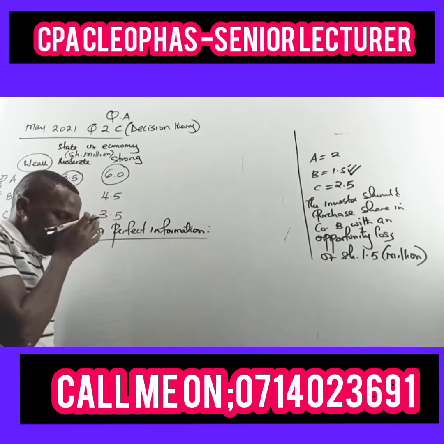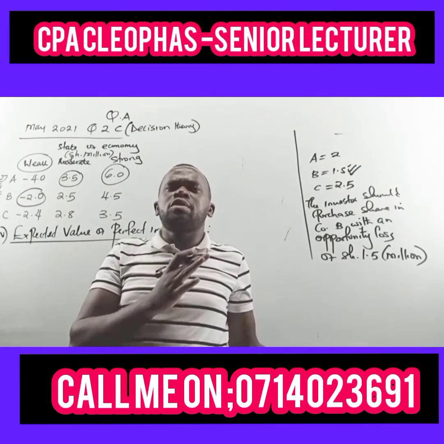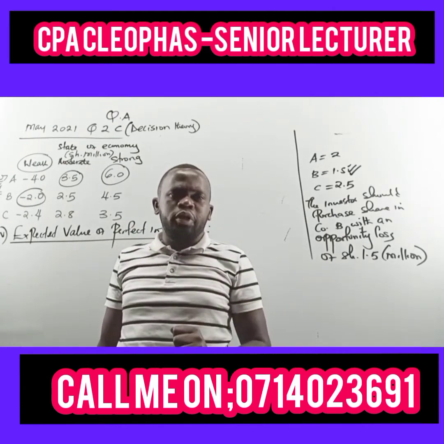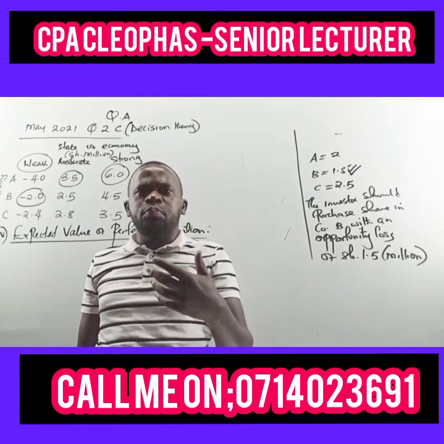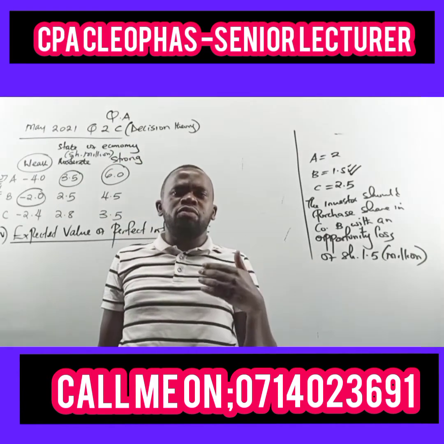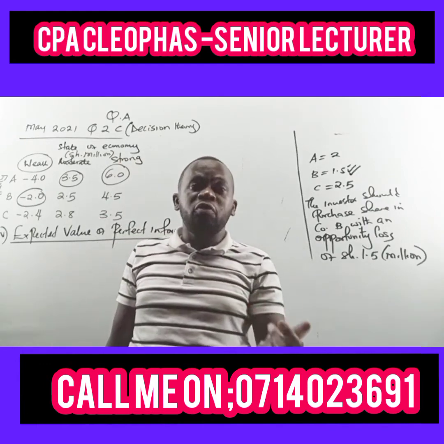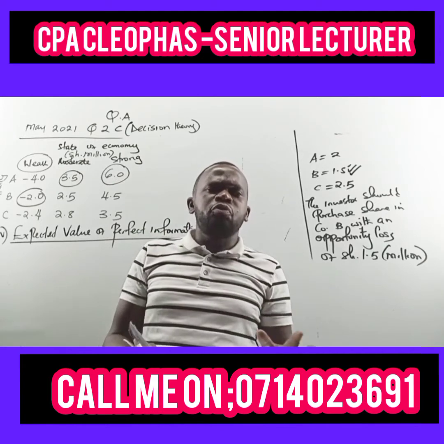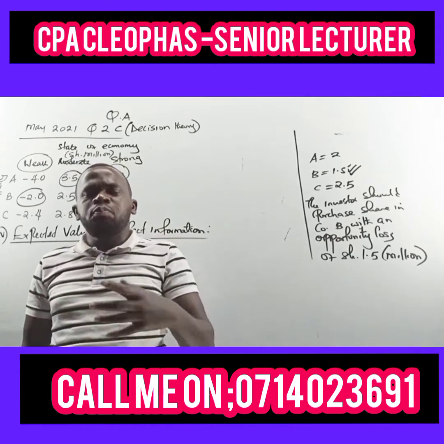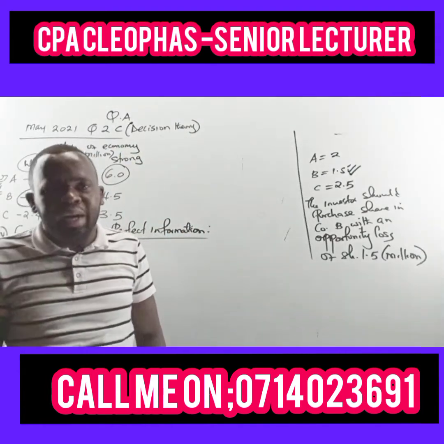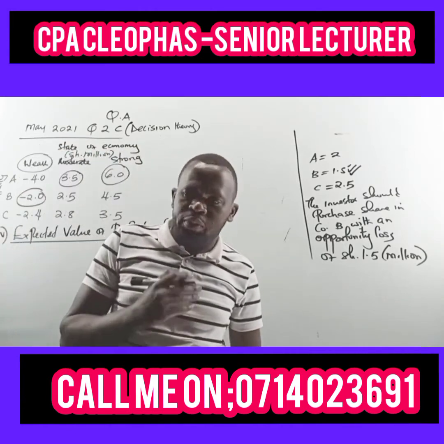So you need to understand what is perfect information. For you, the best term is accurate information. And for you to obtain any accurate information, you need somebody, an expert in the area, to give you the perfect information, and you must pay to get it. The cost incurred to get the perfect information is what we call the value of the perfect information.